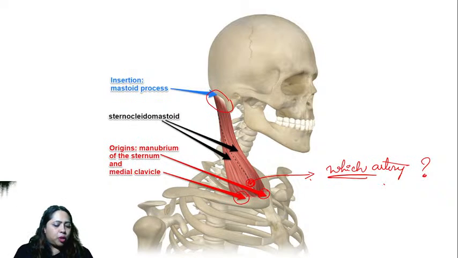Which artery between the two heads of sternocleidomastoid? Anybody knows which artery lies between these two?